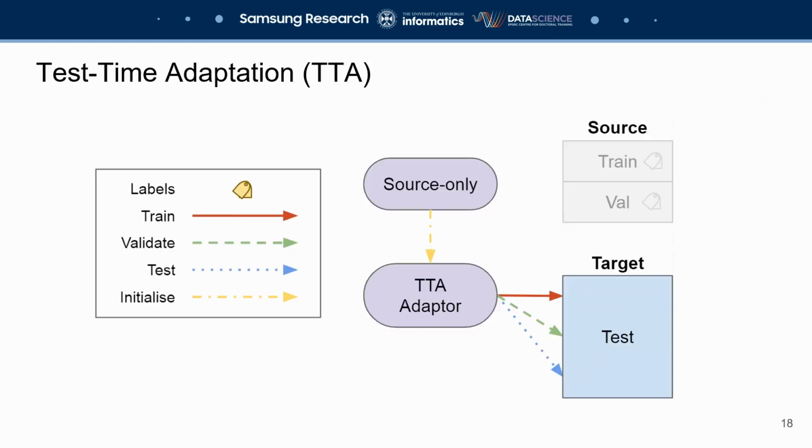Our third and final setting is test time adaptation. Here the model adapts on the fly to an incoming batch of target test data, using the same batch for validation before it is evaluated again on that same data. We adopt the episodic version, where after each batch the model is reset and starts adapting from scratch.